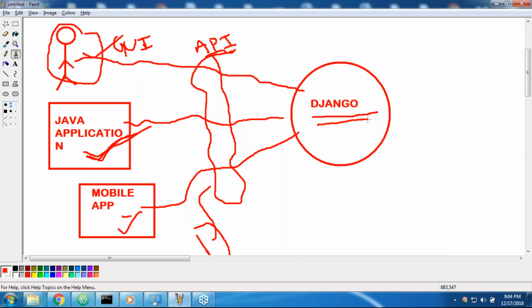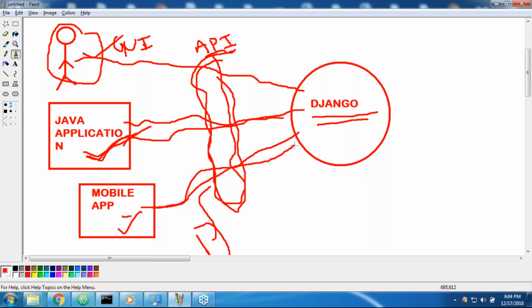Just simple: one application wants to communicate with another application. Somewhere in the middle, a mediator must be required, so some API must be required. By using that API, these applications can communicate with this application. So two different applications can communicate with each other by using the API concept.